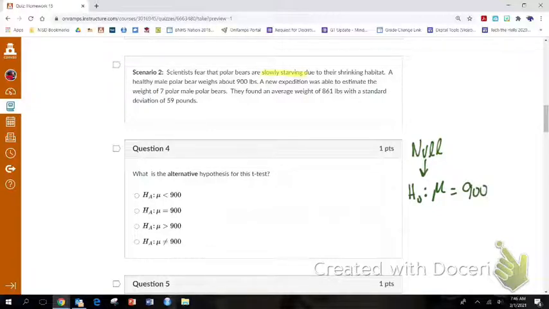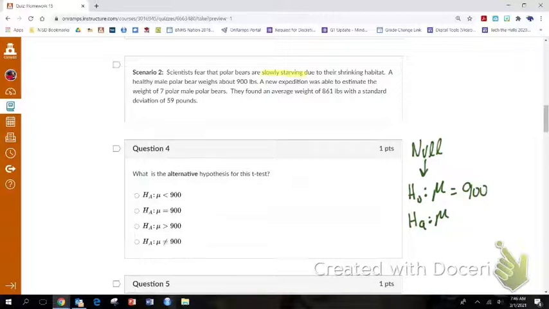The null is called the status quo hypothesis, meaning that there's no change from what society just deems reasonable. So they tell us that the healthy average weight of a polar bear is 900 pounds. So my null is every polar bear is 900 pounds. My alternate is what I think is happening. So the null is always equal to, but the alternate is really what we're testing.